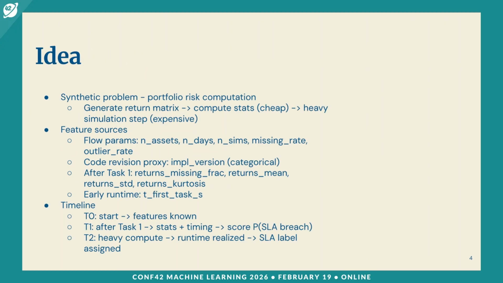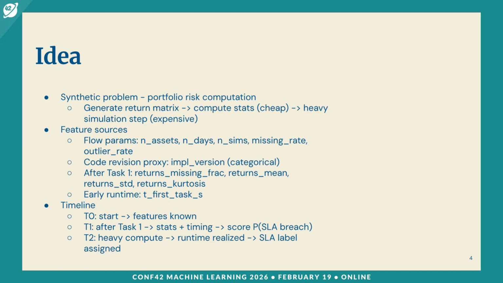In this particular presentation, I'm going to talk about a financial setting, specifically portfolio risk computation, and the flow looks like this. So we generate a matrix of returns for the first step, then compute some statistics, and after that, there's a heavy step that needs to be predicted if it's going to fail or not. It's a covariance estimation and some other simulations. So we exploit the fact that useful signals exist early.